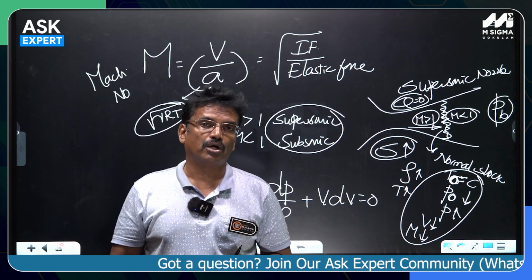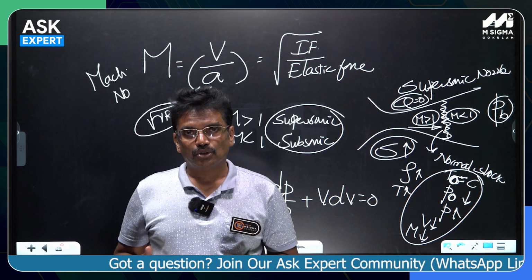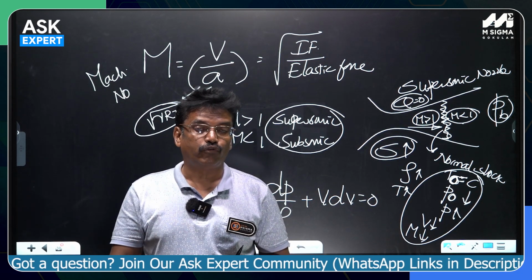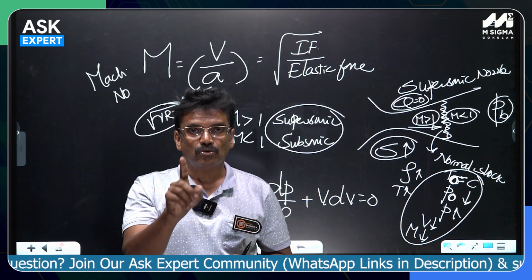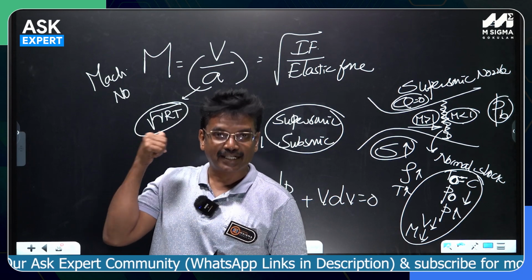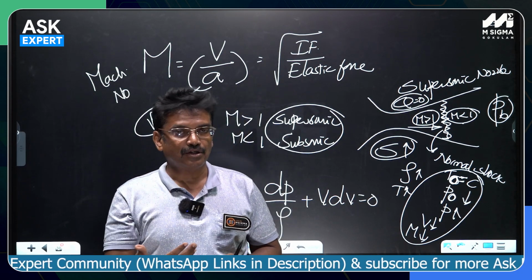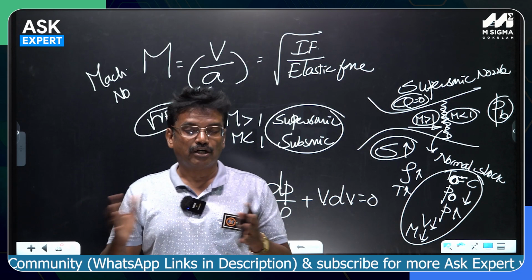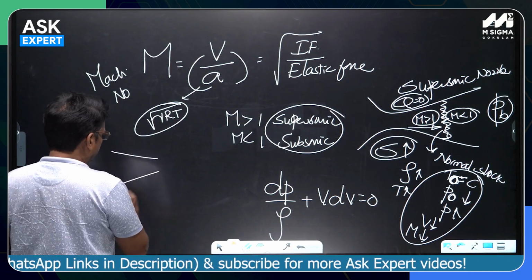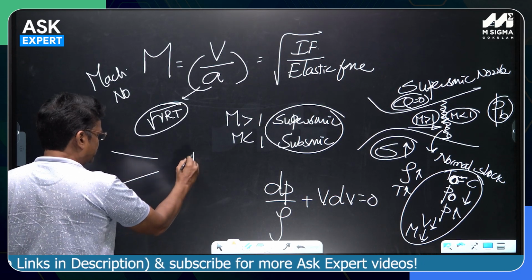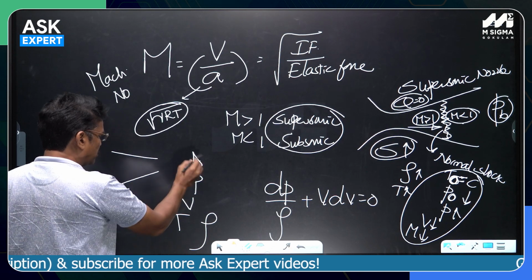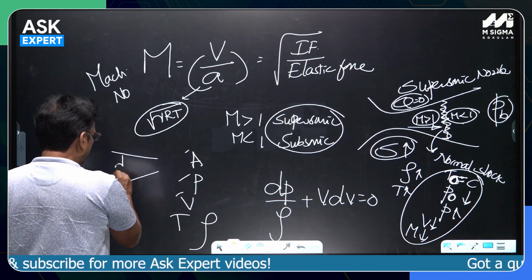GATE 23 asked it, 22 also asked it. Because if you want to analyze compressible fluid flow, the very first thing you have to understand is the velocity of the sound wave, and also the Mach number, and how the Mach number changes, how the pressure, velocity and area change. Area changes, pressure changes, velocity changes, temperature changes, density changes. All these parameters are changing. See, here dI is negative.